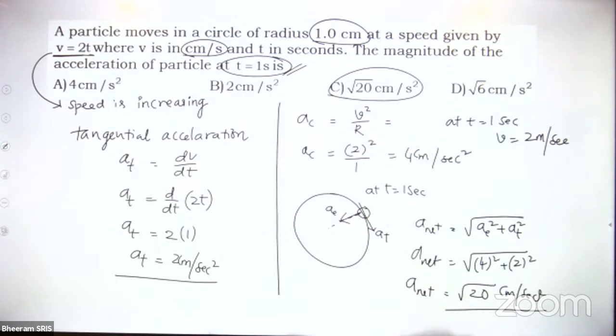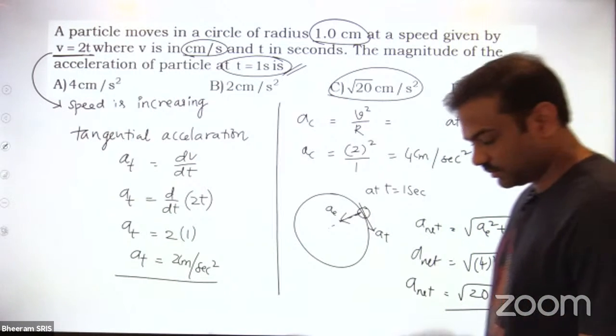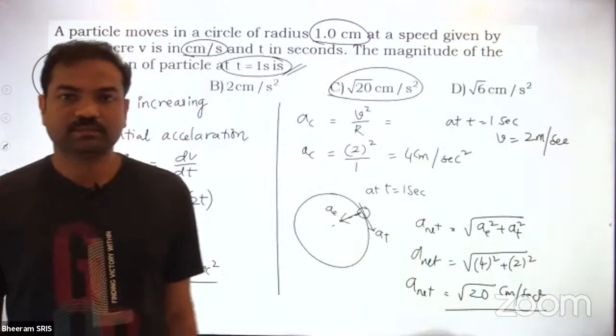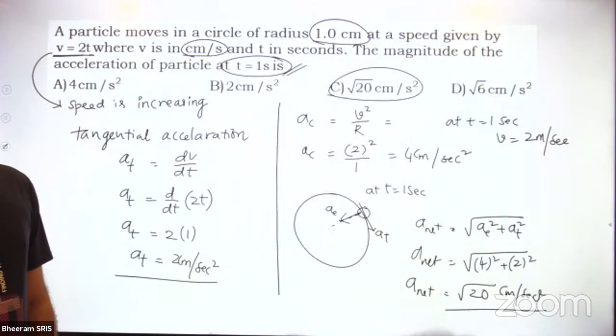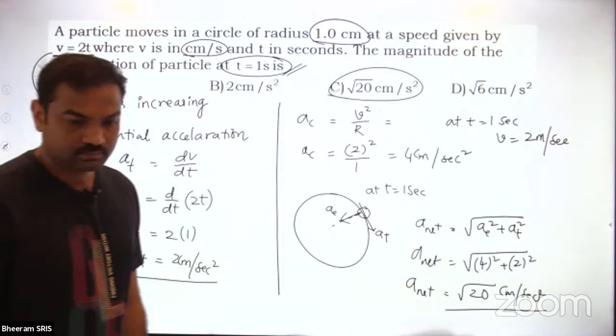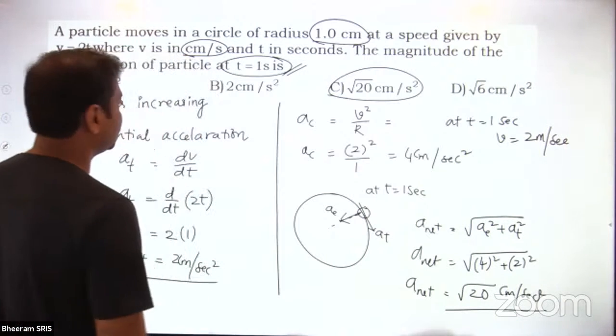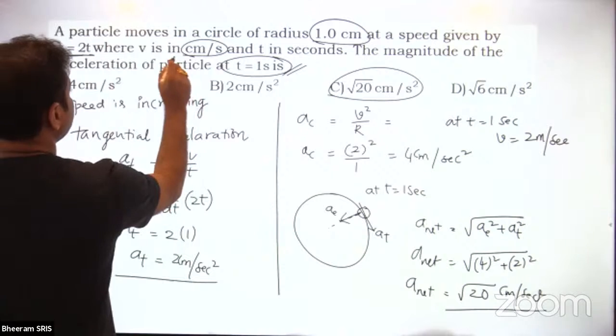Okay. Understood this thing? Finished? Now V also centimeter per second. V is also in centimeter per second.